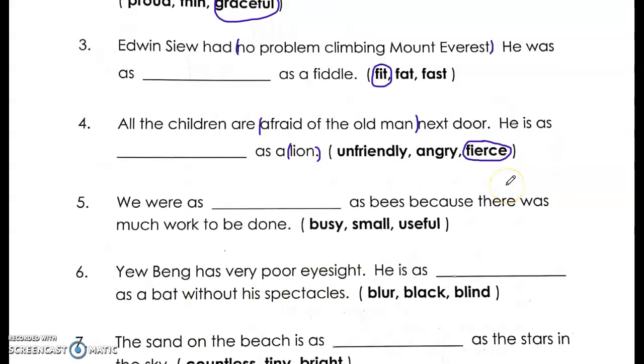Question 5. We were as what? As bees because there was much work to be done. The hint is much work. When you have so much work, okay, we were as busy as bees. Okay, we always compare the action busy with bees.